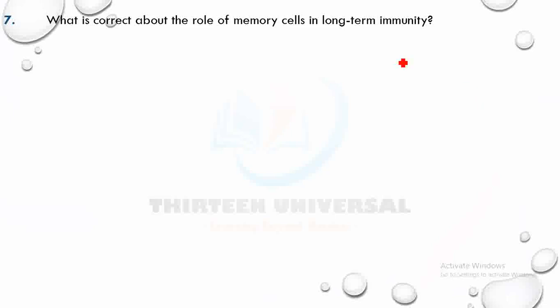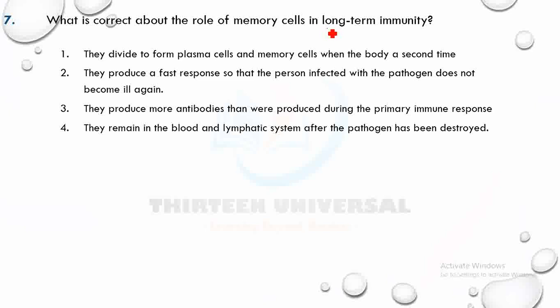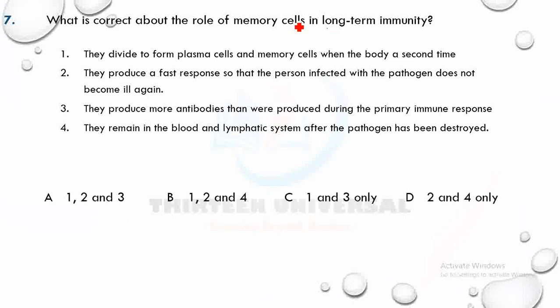What is correct about the role of memory cells in long-term immunity? Pause the video and try it. The first option says they divide to form plasma cells and memory cells when the body is attacked a second time.